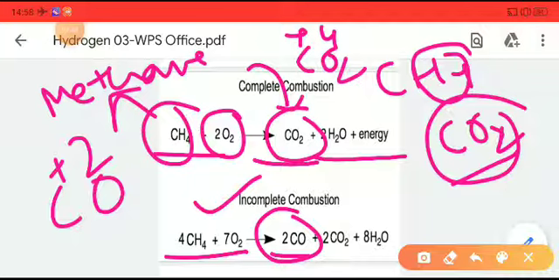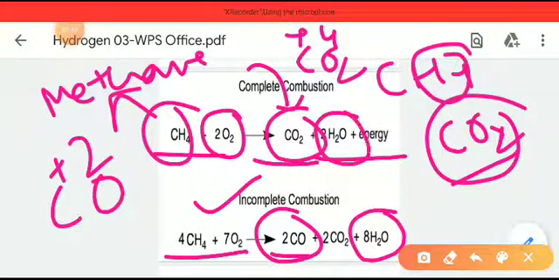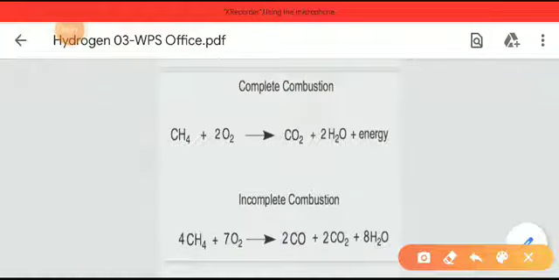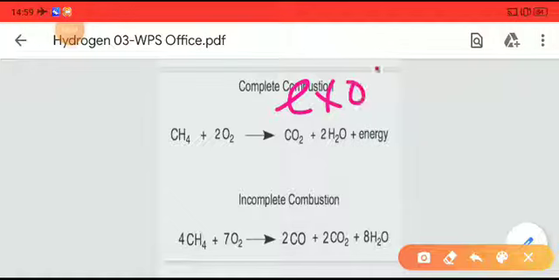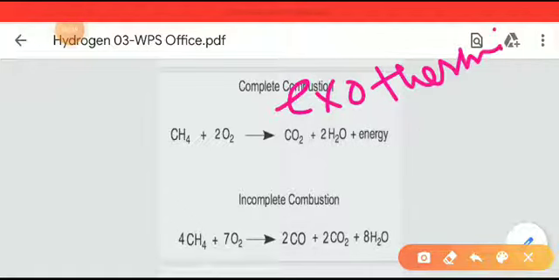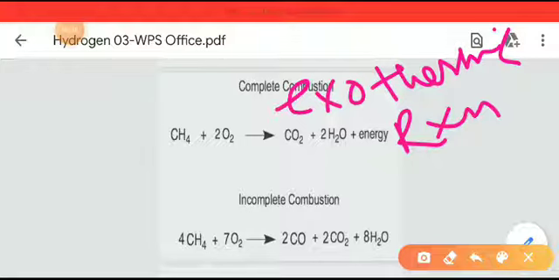But remember, both the complete and incomplete combustion will give H2O as a byproduct. So it is very important. Both of these reactions will give H2O as a byproduct, and both will give up some energy. Those reactions which give us energy are called exothermic reactions. So both the complete as well as incomplete combustions are examples of exothermic reactions.